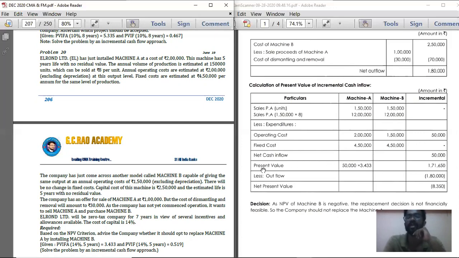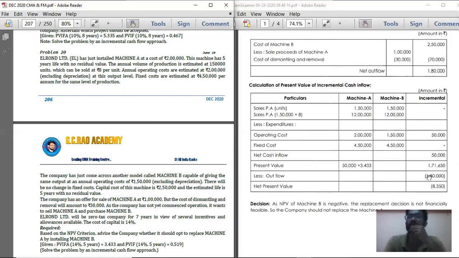Below that, record less: present value of cash outflow. How much is the present value of cash outflow? 1,80,000, because this 1,80,000 you are going to spend at the beginning of year 0 itself. So 1,80,000 into 1 is 1,80,000 only.